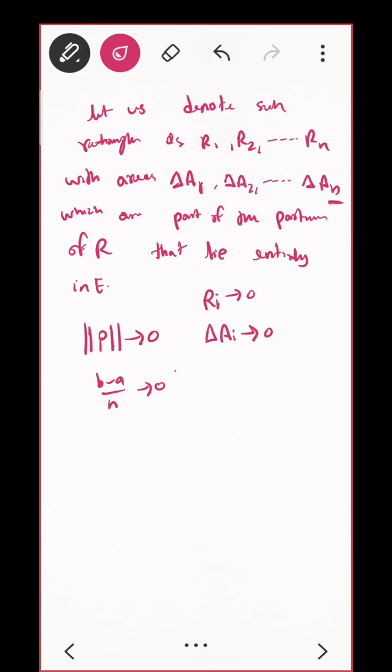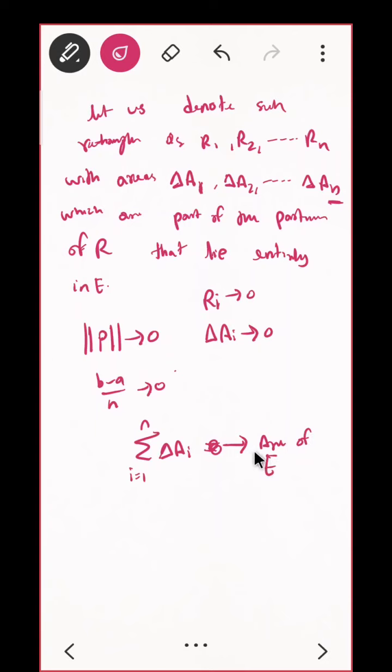Okay, so if I take the summation of all these delta ai, what will I get? If I add all this area, all these delta ai, that will actually tend to the area of E, correct?